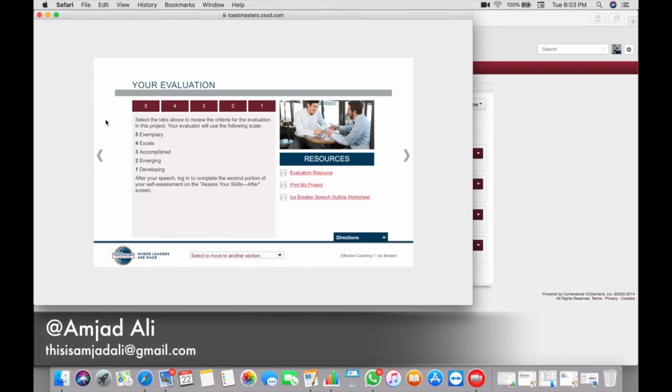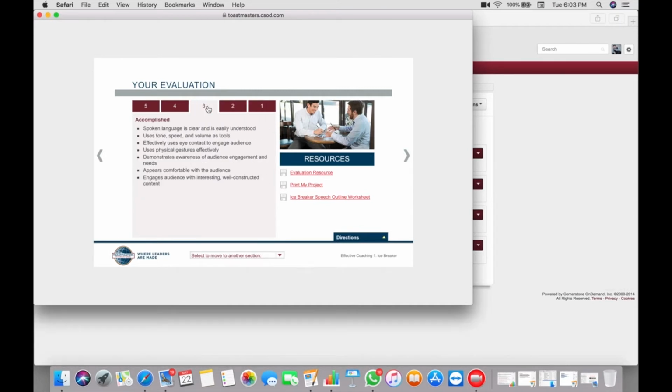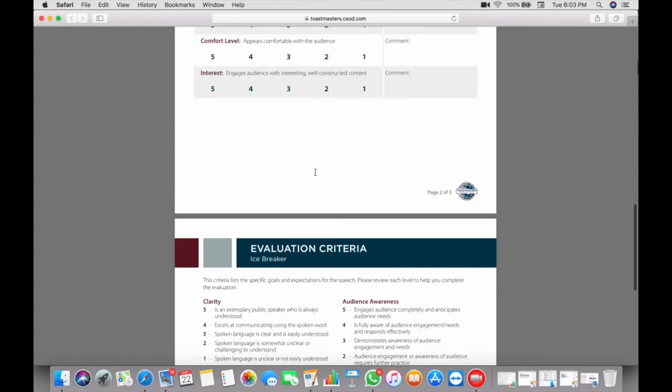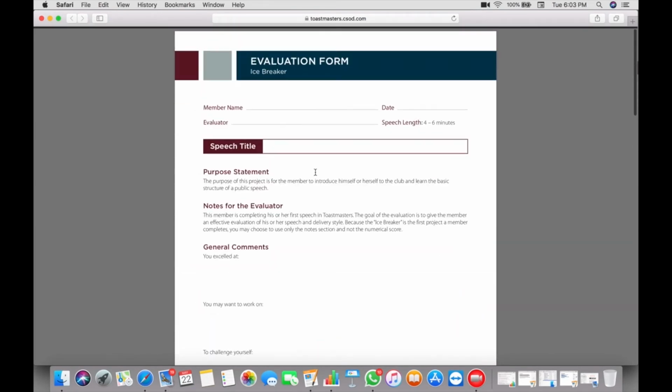Here is your evaluation criteria. Based on these points, this information, your evaluator will be evaluating you. This is our evaluation resources. You can download this sheet, take a printout, give it to your evaluator, who will evaluate you, and you can keep it saved.